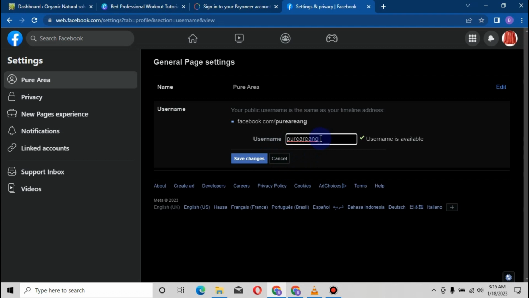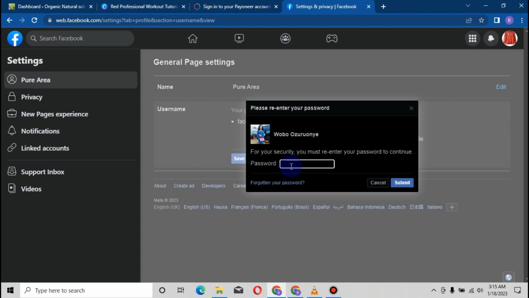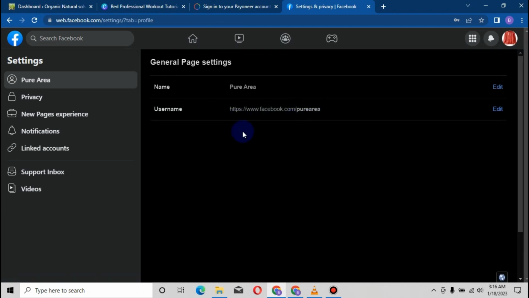But make sure your Facebook page name is the first name that comes up. If you just use pure area, they won't accept that. Let's try it and see if they're going to accept it. Maybe Facebook might have changed. Username is available. That means they have changed. Before now, if you just used a similar name to your Facebook page name, they wouldn't accept it. But I think they have changed. That's why I told you guys in the previous statement that Facebook usually changes their system and their settings almost all the time. As you can see, we have our username registered.